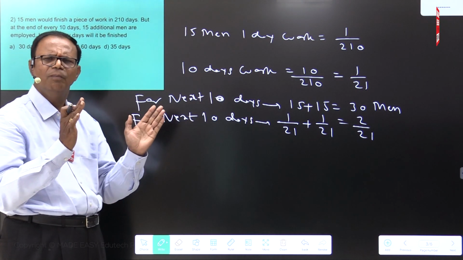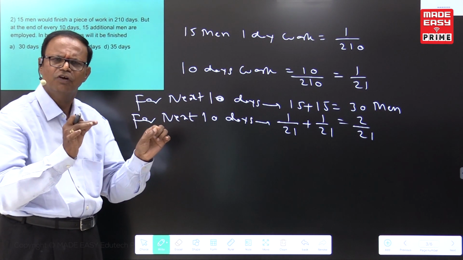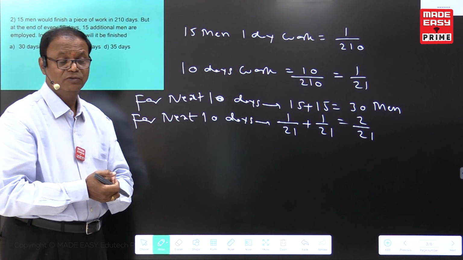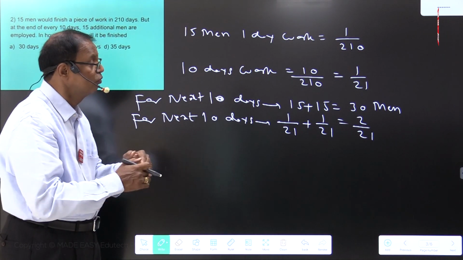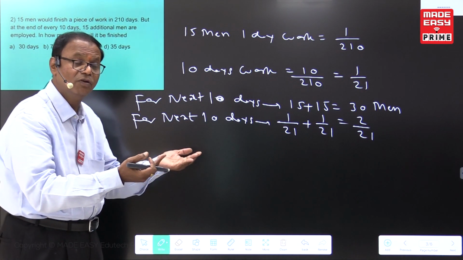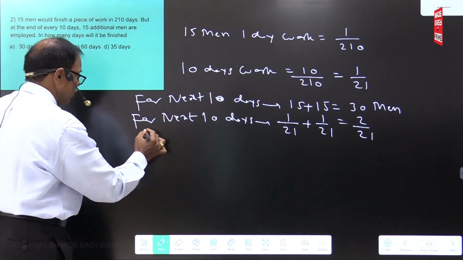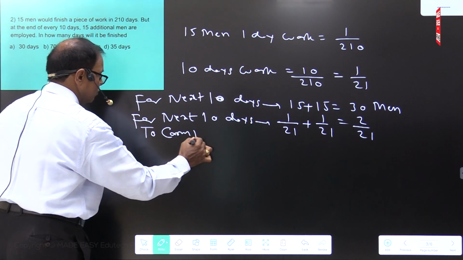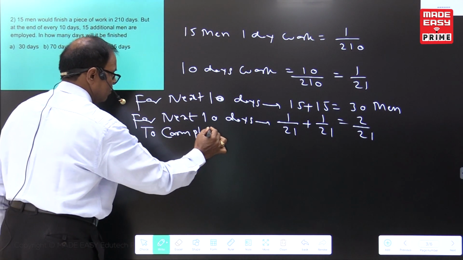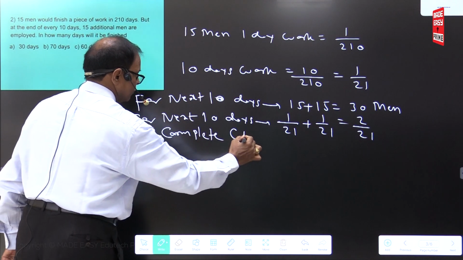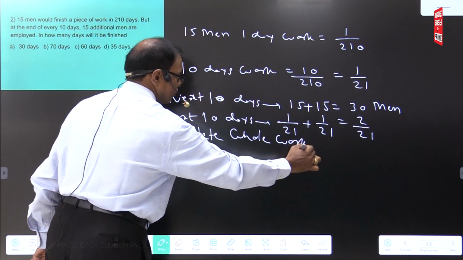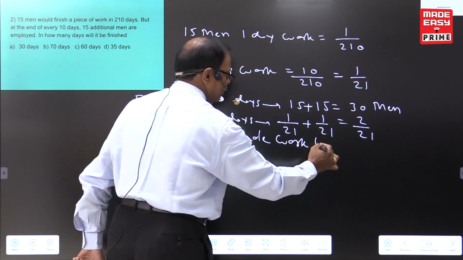See, we have to complete total work. To complete total work, we have to get 21 by 21. Why 21 by 21? To have complete work. To complete whole work, we have to get 21 by 21.